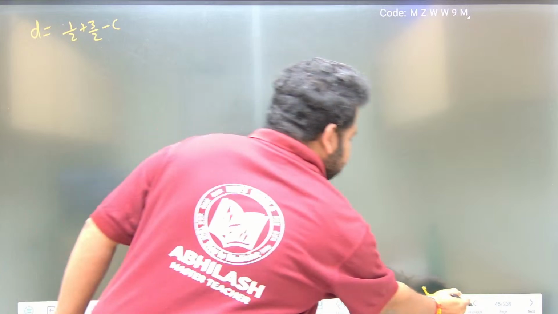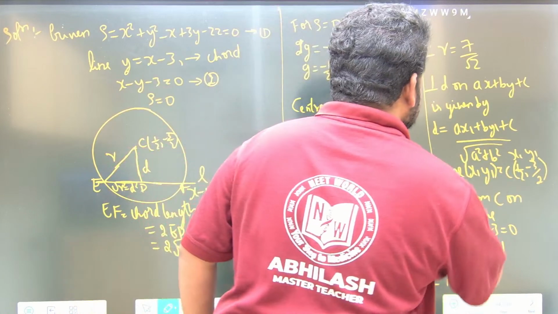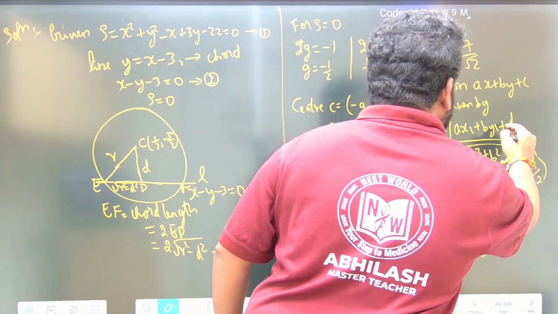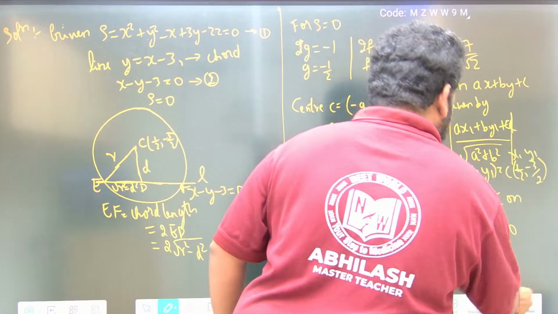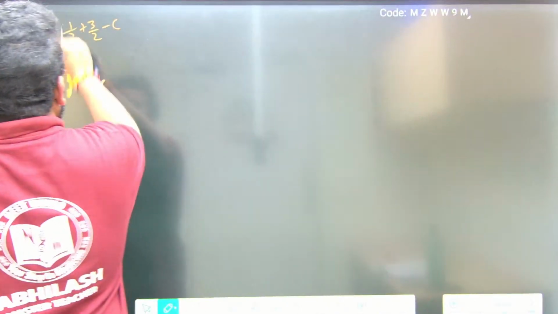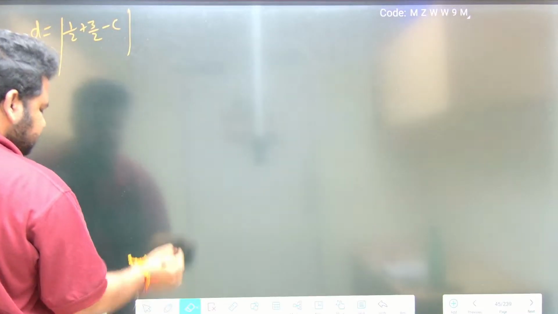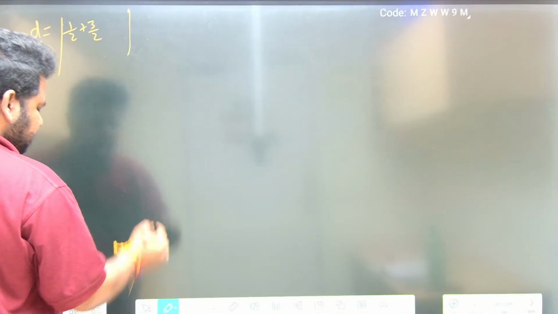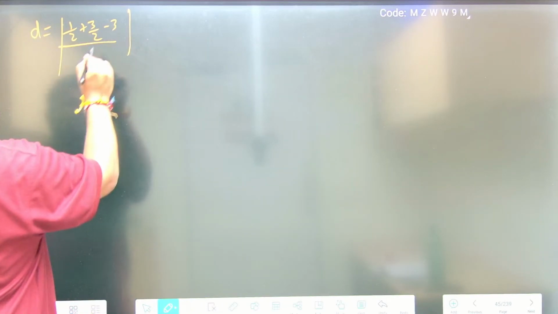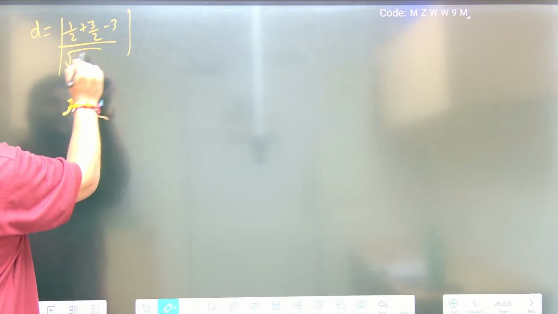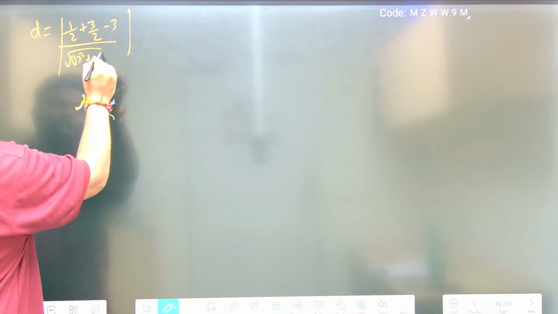And one more thing, you have to take the modulus here. The value is the modulus of this. We have to take it, plus C. This is plus C, this is plus of this. C here is minus 3, divided by what we have? A square minus B square, that is 1 square plus minus 1 square.